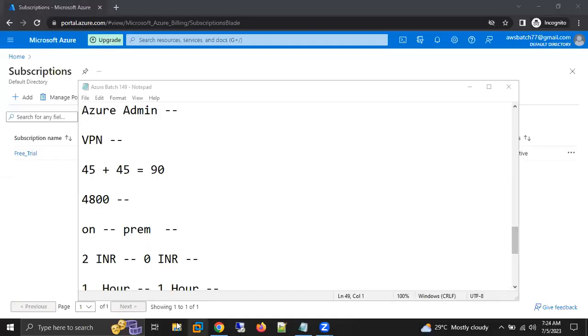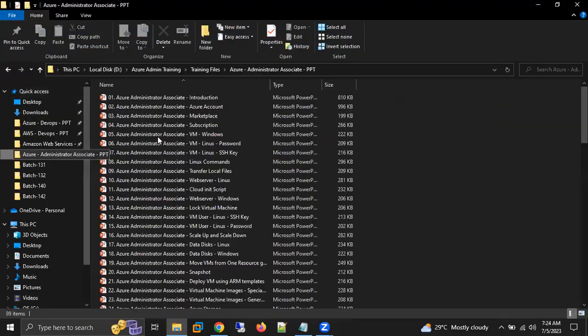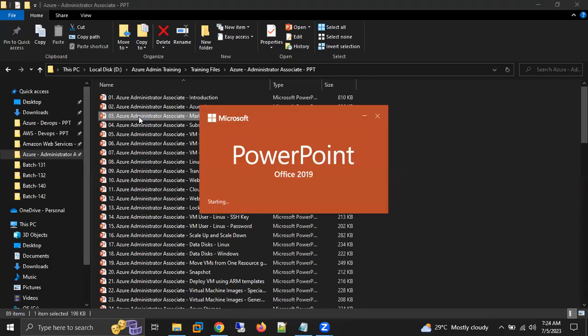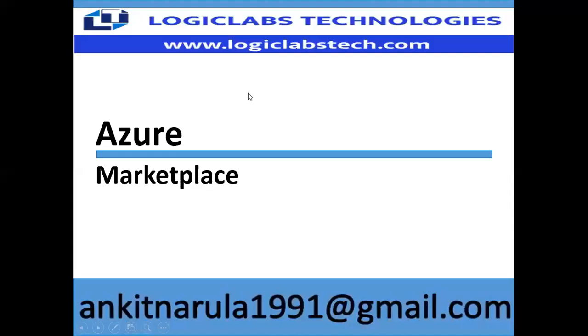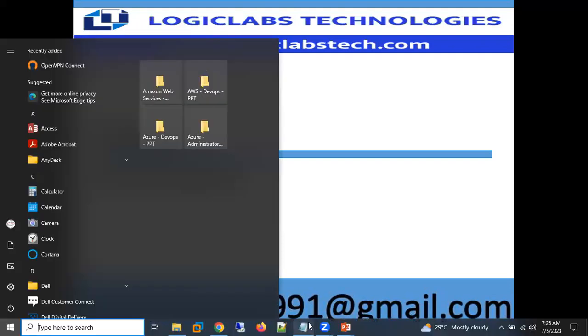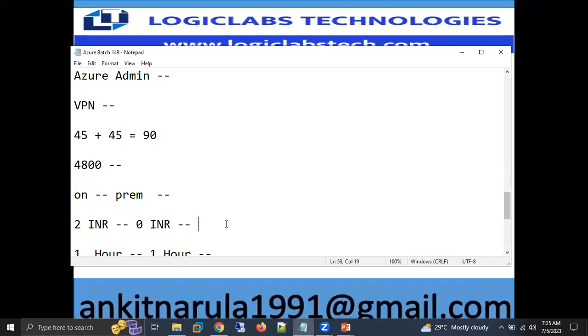Ankit, I already have an account. I created it long back, but I don't have any balance in the subscription. The amount you get, Shekhar, is only for 30 days. If you are not using those credits, they automatically expire after 30 days. You can use the same account if it's not older than 12 months. How can I see that?